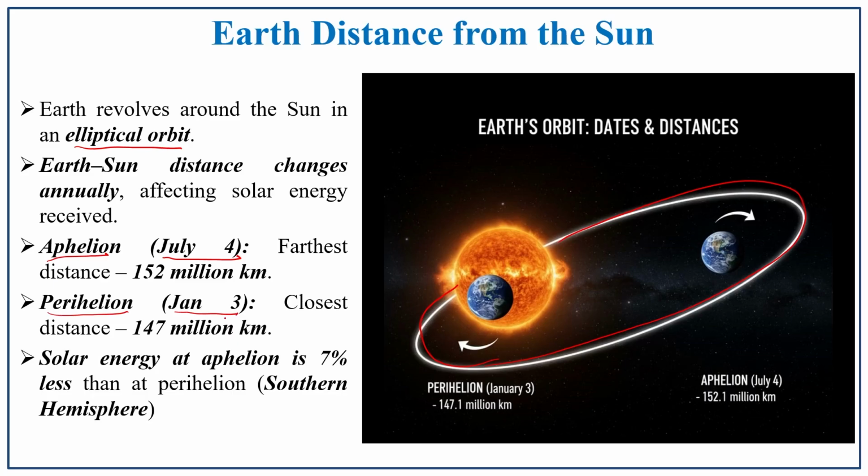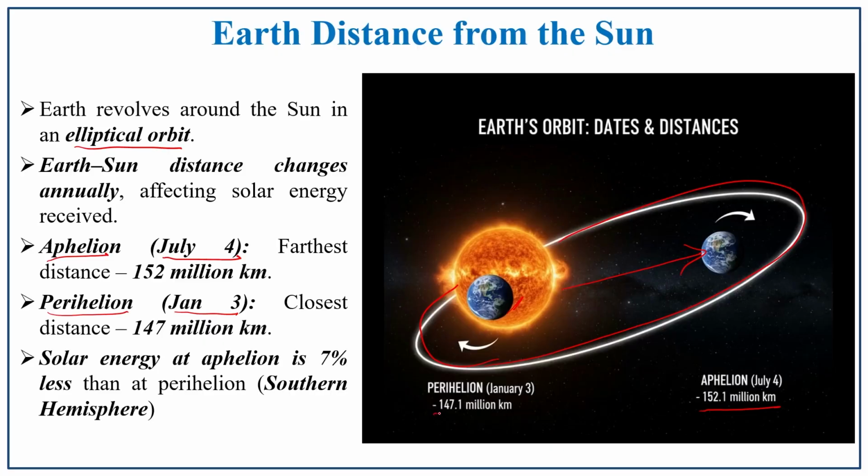Aphelion means the earth is far away from the sun, and how far is that? 152 million kilometers from the sun. Perihelion is when it is closest to the sun. How close is it? 147.1 million kilometers. So, because of this process, the solar energy at aphelion is 7% less than at perihelion. So, in the southern hemisphere. This was the important factor which we have to concentrate on, which influences the insolation.